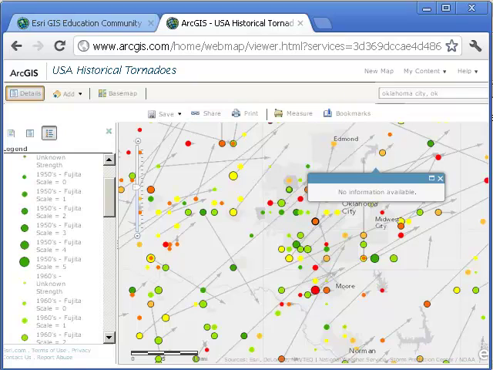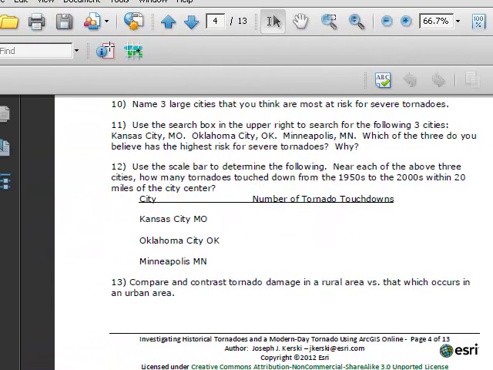In the lesson, I have something where you can determine this, and then you're going to, as you can see here, write down the number of tornado touchdowns within 20 miles of the city center. So you'll have to use the measure tool, and then write down the number of tornado touchdowns that you record in Kansas City, Oklahoma City, and Minneapolis.